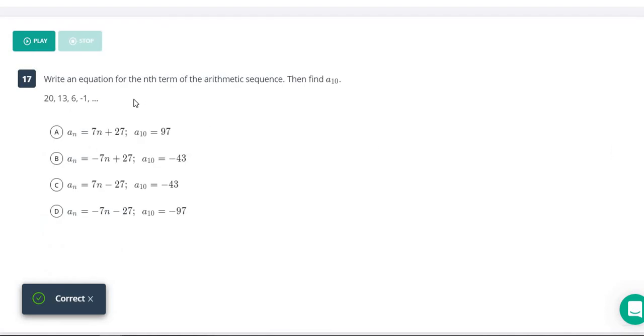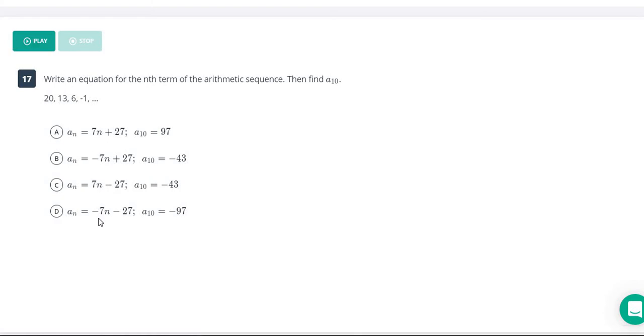All right, number 16 here, we are back to finding numbers in a sequence. Numbers here are 20, 13, 6, and negative 1. So the first thing we need to do is find what our common difference is. Normally we would just take any of these numbers and subtract the one before, but you really don't even have to do that on this one since it's multiple choice. You could just look at what the common difference might be here.